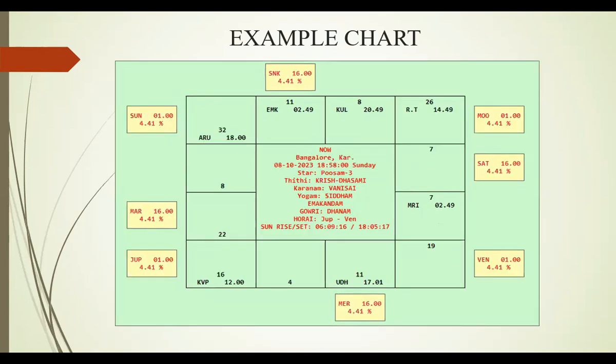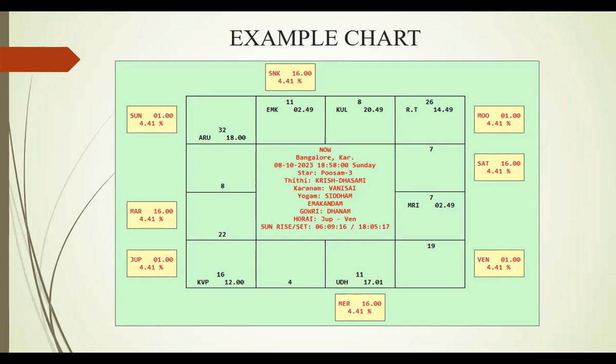Now, Udayam is in Libra, 17 degree, and Mercury is in 16 degree. You ignore the minutes, we can consider the degrees alone. Now, which planet is approaching towards Udayam? Jupiter. Correct, good.